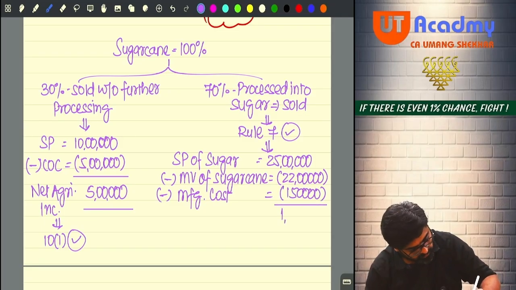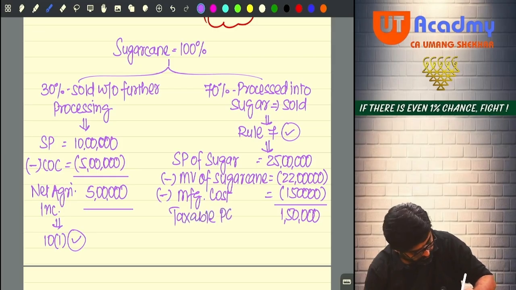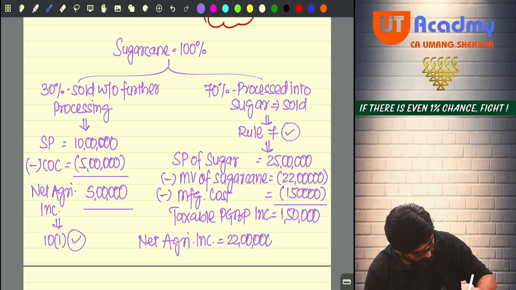Reduce. You will finally get 1,50,000. That entire amount is your taxable PGBP income. And on this 70% also, you are going to earn net agricultural income, and that will be nothing but 22 lakhs minus 14 lakhs. You are going to get 8 lakhs, which will be exempt under section 10 subsection 1.